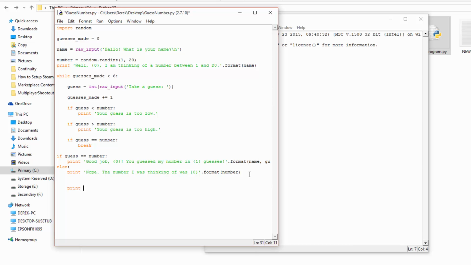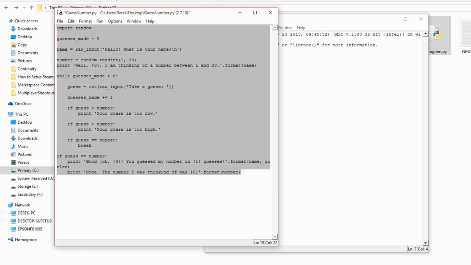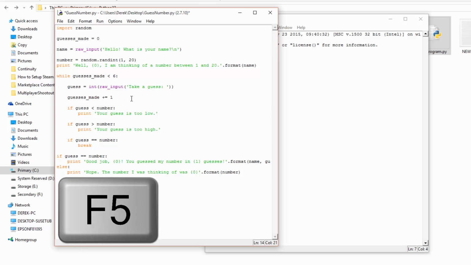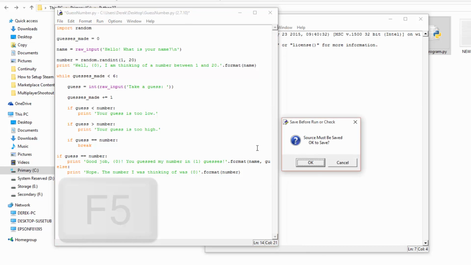I could print something, whatever. 1 plus 2 equals x plus y. Whatever you want. You could technically write your programs in this new window, but it's mostly used for opening and then running them. So if I go run and run module, this is known as an entire Python module. The hotkey is also F5, so if I press F5, it's going to run it. And since I made a change, I have to save it.